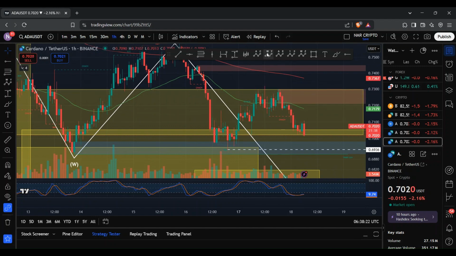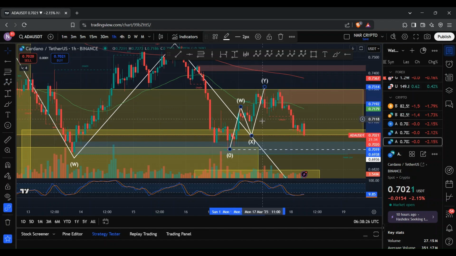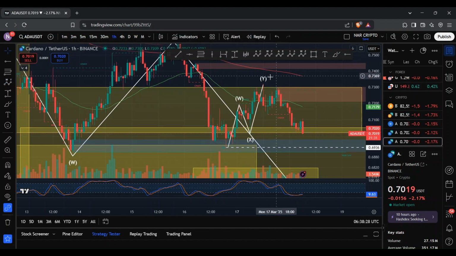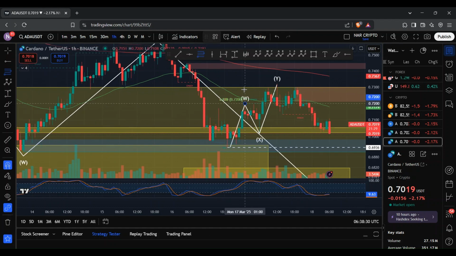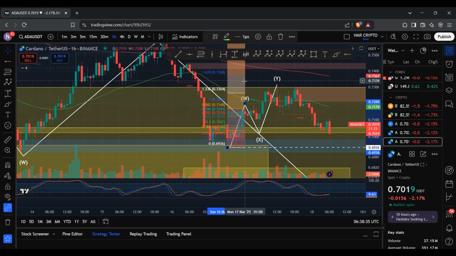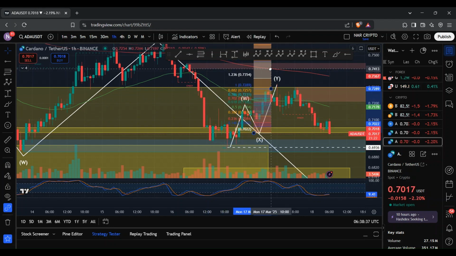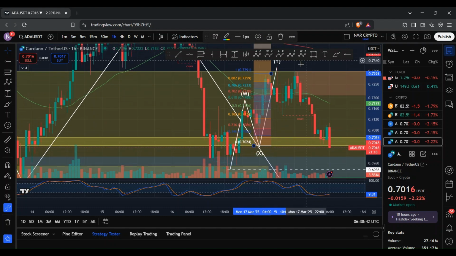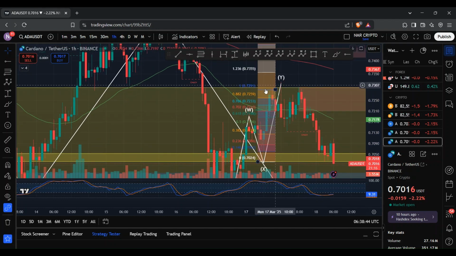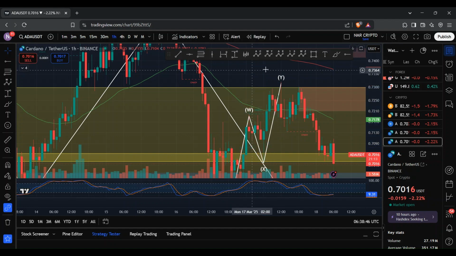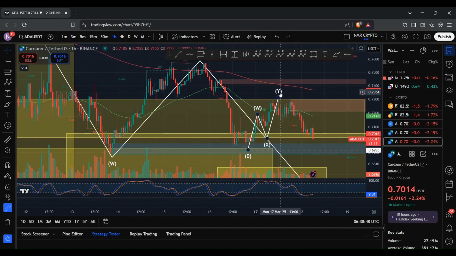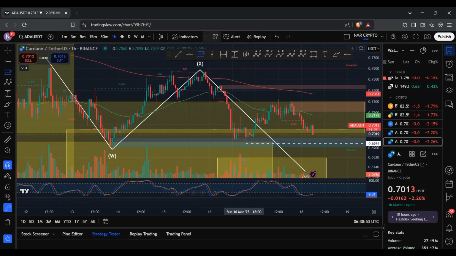And another confirmation would be to check this wave pattern as well that's been formed within that X wave, which is a WXY structure. And so what we can do also is to see if those minimum requirements have been met for this Y wave. And that Y wave would typically retrace anywhere between 1 and 1.236, which it does. As you can see, the price of ADA ends up falling within that range. So yeah, to me, that looks like the X wave has now been complete and we are now on the move to the downside.